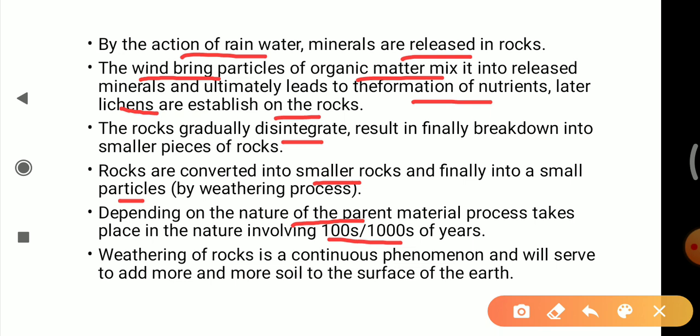Weathering of rock is a continuous phenomenon, and it serves to add more and more soil onto the surface of the earth. It is always a slow, continuous and gradual process that adds more and more soil onto the surface of the earth.